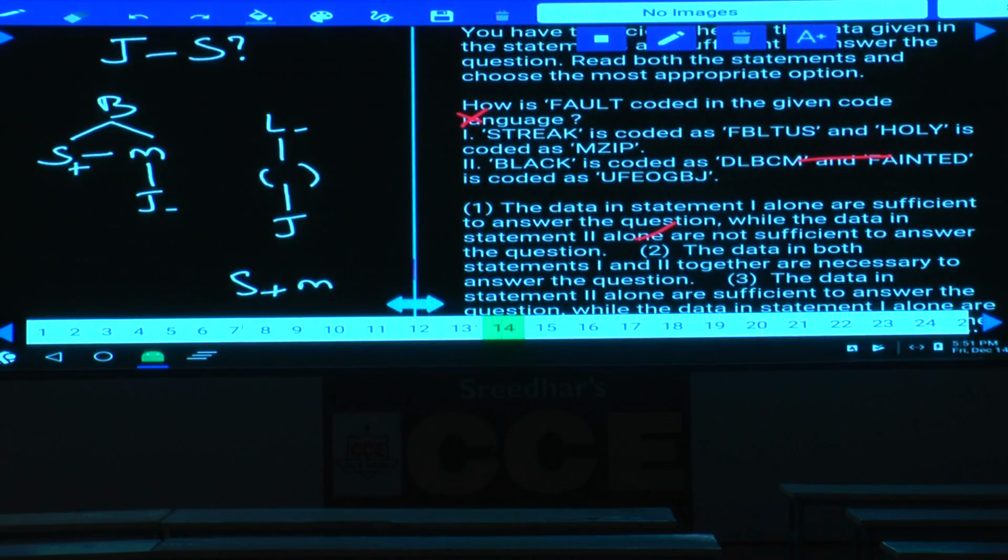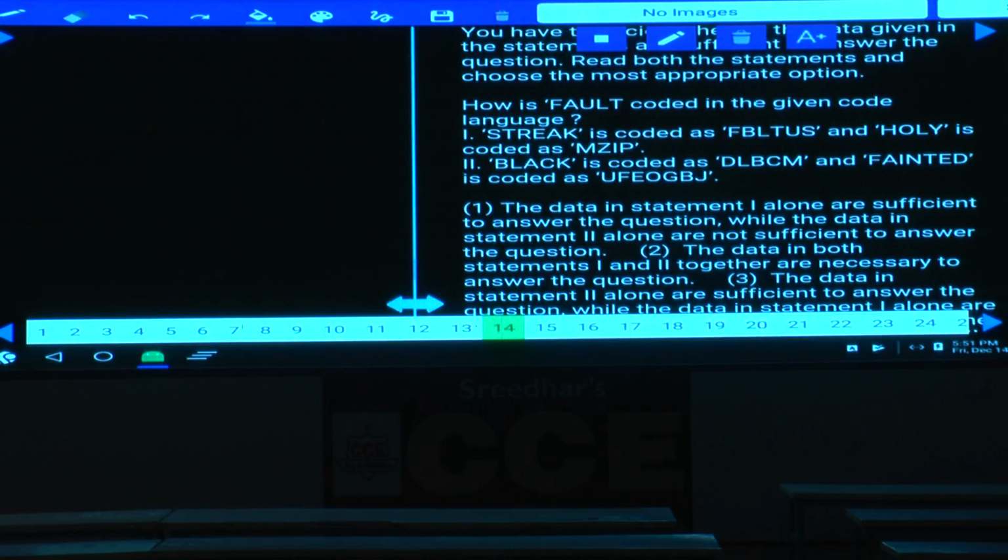Then question number 14. Now in this 14, how is fault coded in the given code language? Streak is coded as, holy is coded, black is coded, and fainted is coded. Then what is your answer here? How is fault coded? Streak, S-T-R-E-A-K. Now in this one, what is the code given? F-B-L-T-U-S. Yes, any answer to this one?